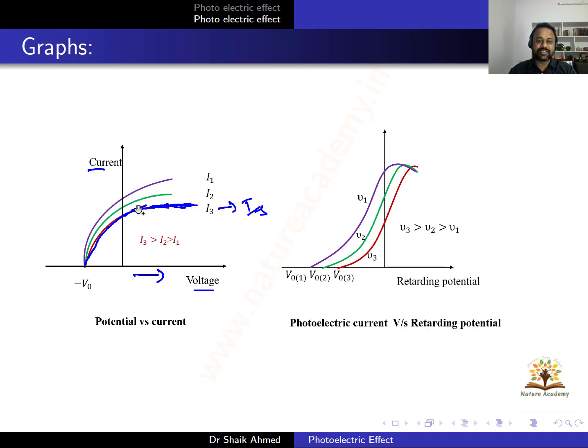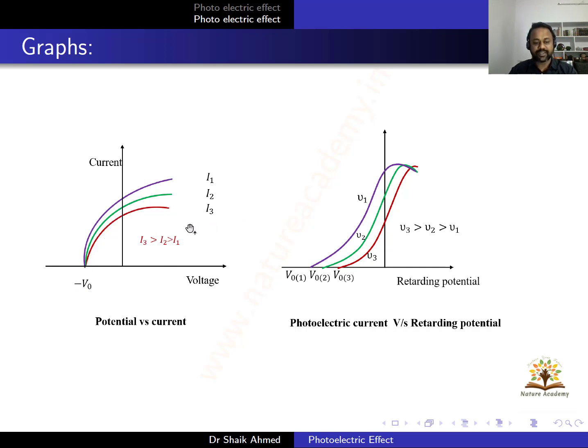And how to make the current zero? If you stop the electrons, then the current will be zero. To stop the electrons, I have to apply the voltage in the reverse direction. Then the current will decrease, and at a particular voltage, the current value becomes zero. At this place, the kinetic energy of the electron is zero, and that is known as stopping potential. Okay, so this is the first graph.